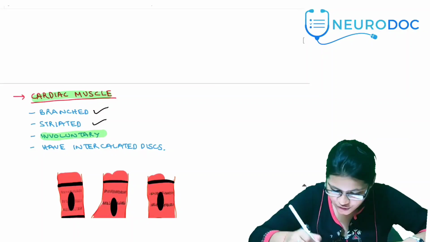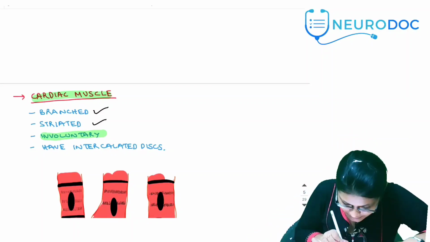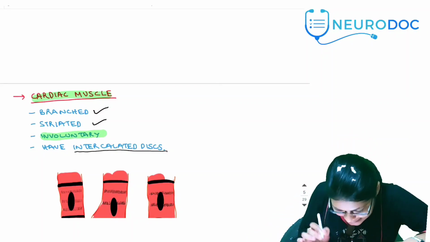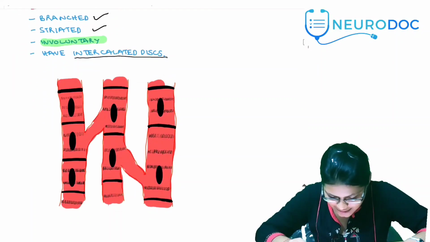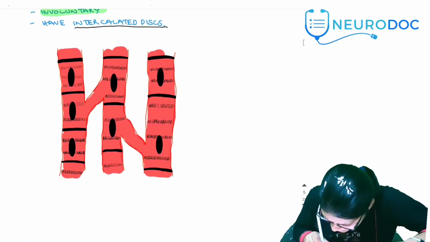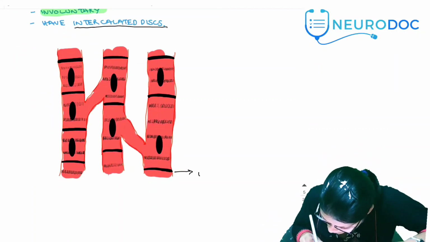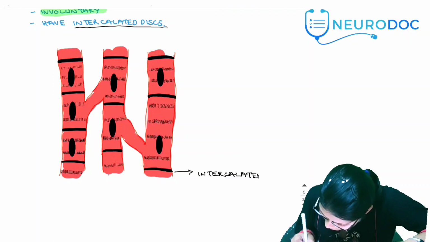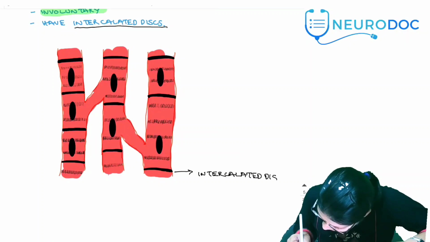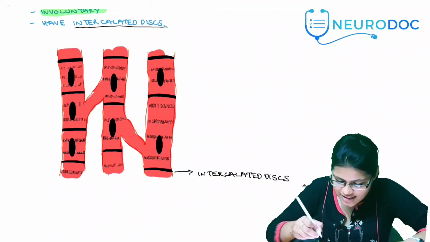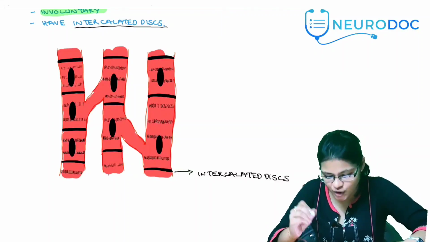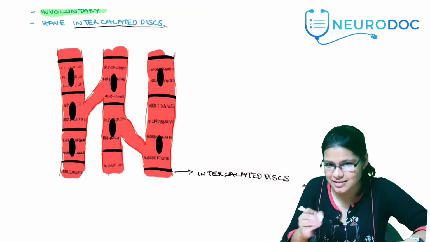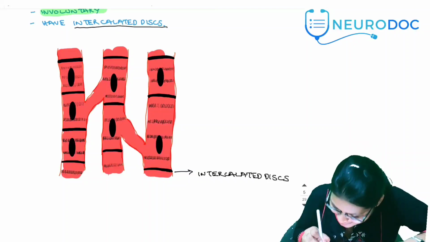Another important point to note about this is these muscles have intercalated discs. Now what are intercalated discs? First let's see the structure. I'll label it. These intercalated discs are the junctions between the adjoining muscles. So basically, since it's a junction, what will it do? I'll come to that.